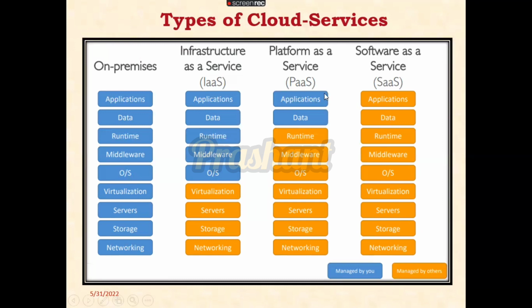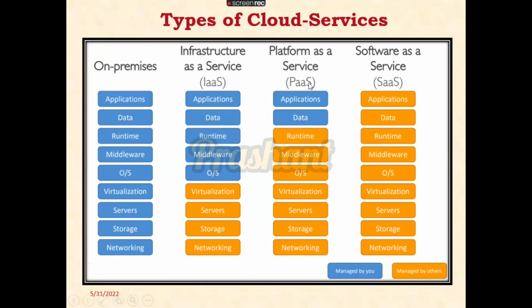So what is platform as a service? Let's consider an example. Suppose you want to use Eclipse in AWS, or a Python notebook in AWS. What you are going to do is create one AWS account. Once you create an AWS account, you install or launch the instance. Then the orange color, meaning runtime, middleware, operating system, virtualization, server, storage, and networking, will be given by the third party, which is called the cloud. But applications and data will be managed by us.